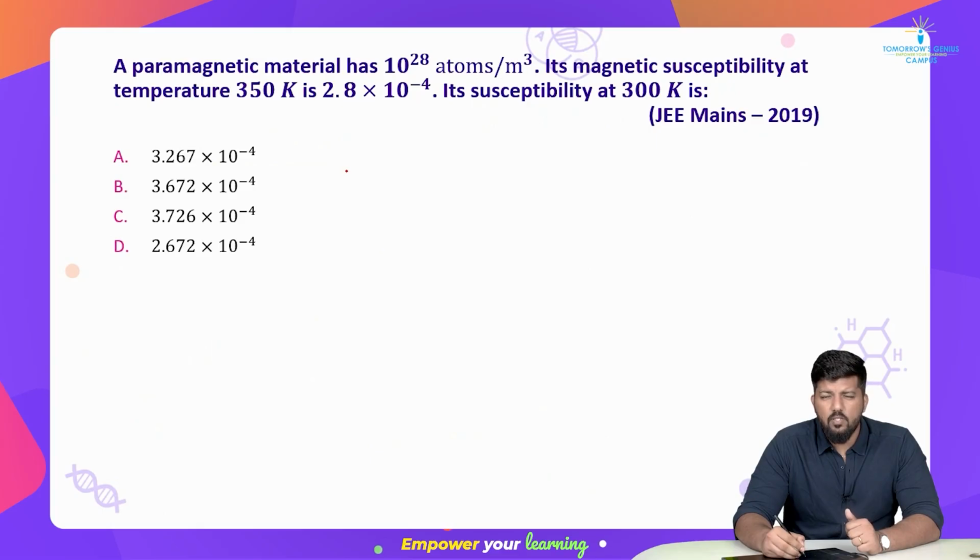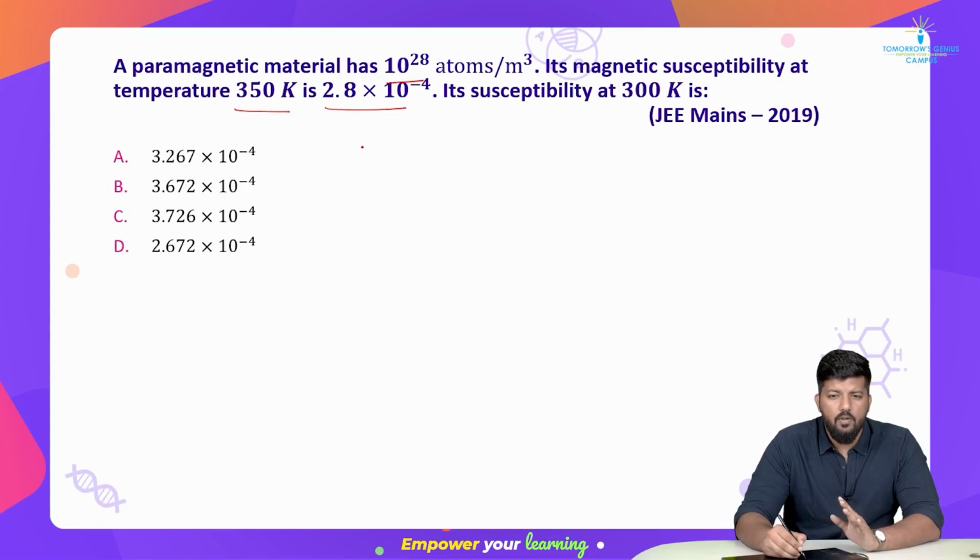Now, read this question, pause your screen, try to solve it. The question is somewhat like this. Paramagnetic material, okay? Paramagnetic means a good question is coming. It has 10 to the power 28 atoms per meter cube. Its magnetic susceptibility at a temperature of 350 Kelvin is this much. Its susceptibility at 300 Kelvin is how much?